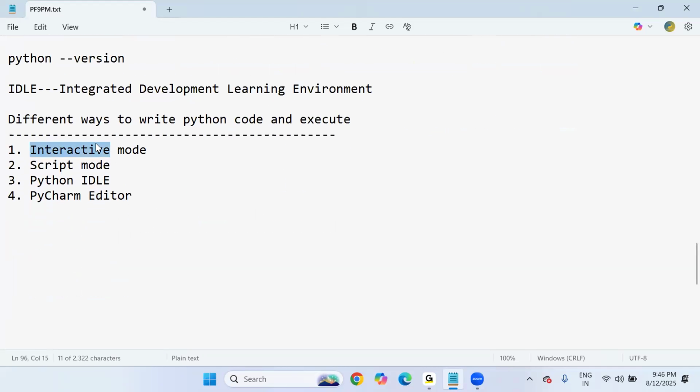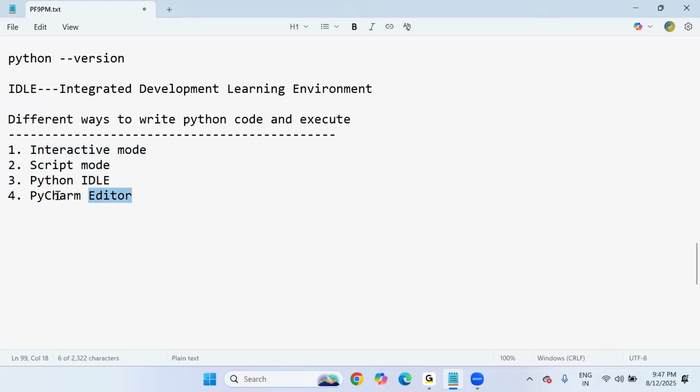Through interactive mode we can write and execute Python code. Through script mode we can write and execute Python code. Using Python IDLE we can write and execute. And finally we can use the PyCharm editor also, which is our permanent editor. Before launching PyCharm, I'll show these three options clearly: how to write code in the interactive window, in the script window, and in Python IDLE.